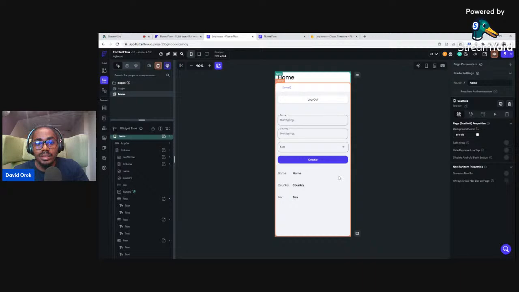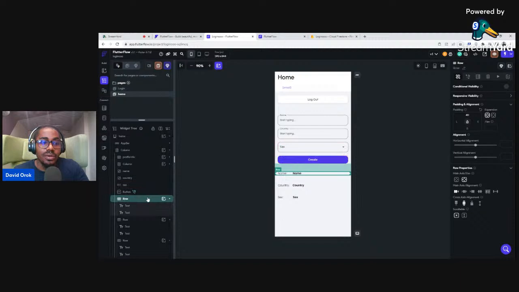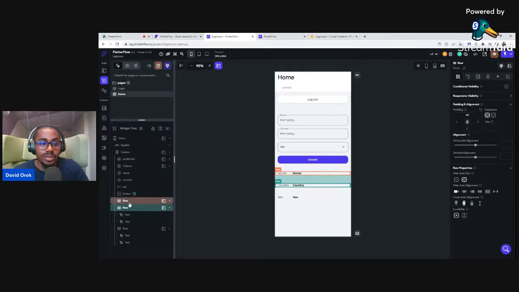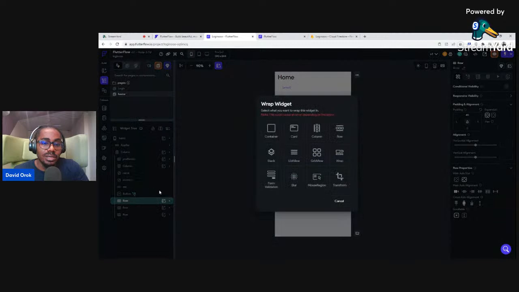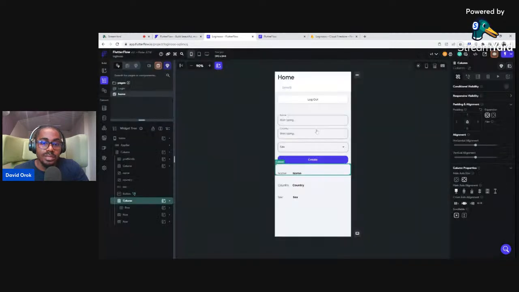Something is happening that we need to do. Hold on, guys. I would like to do something. I would like to put all of these things inside a column, right? I would like to put all of these details inside a column. So I'll come here to the widget tree and I'm gonna right click on this and say wrap a widget in a column. Okay, so I'm putting it inside a column. I will tell you why I'm doing that, because I want to be able to query the column itself so that it can give me details of what is inside.